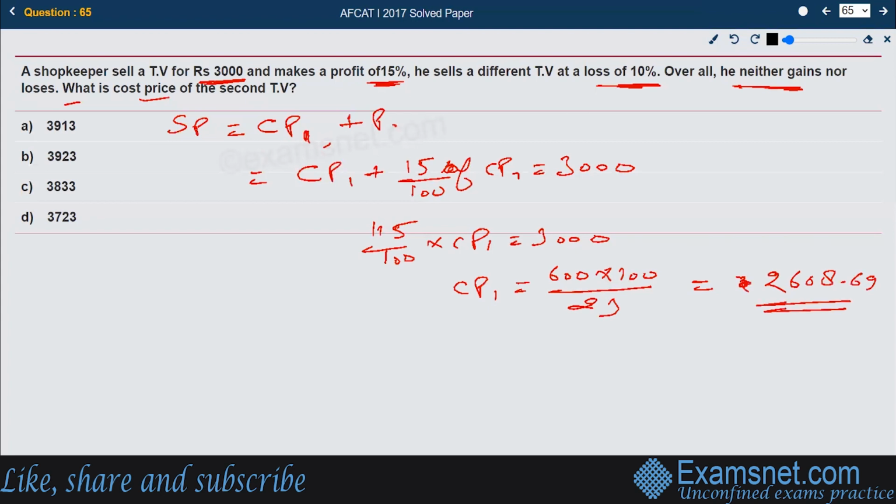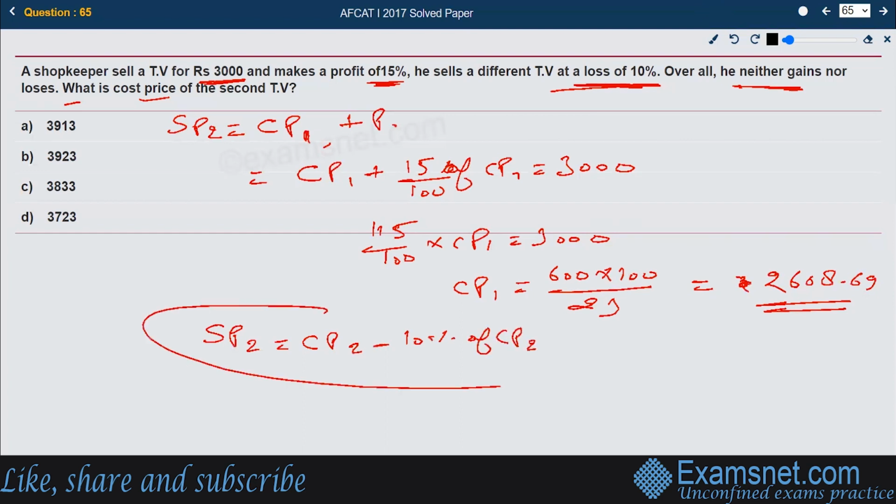Now let us talk about the other one. He said he sells a different TV at a loss of 10%. So the selling price number 2, at a loss of 10%, would be CP2 minus 10% of CP2. That would be the selling price 2 value, because a loss is always cost price minus selling price.